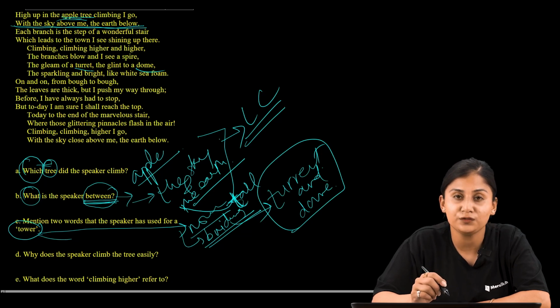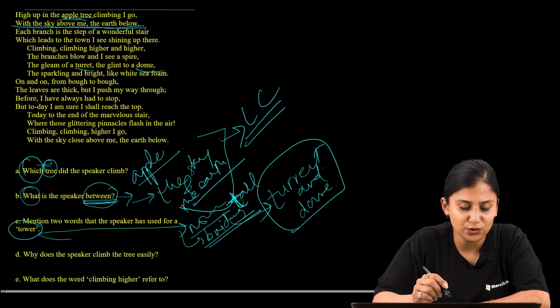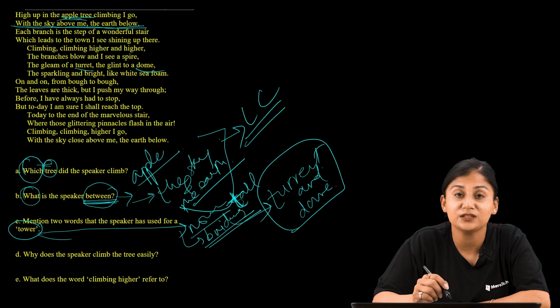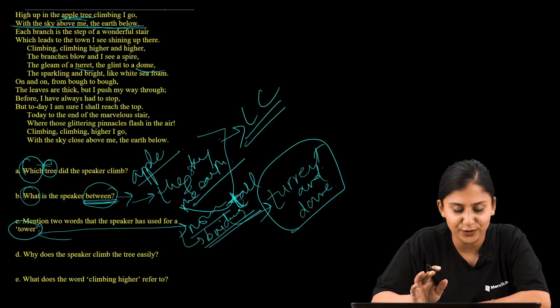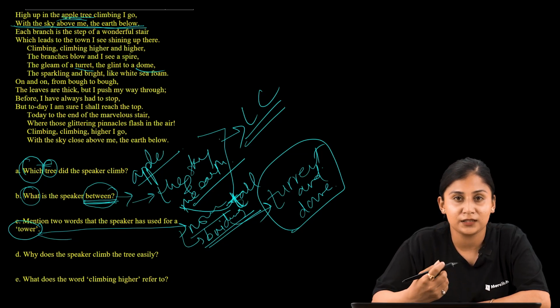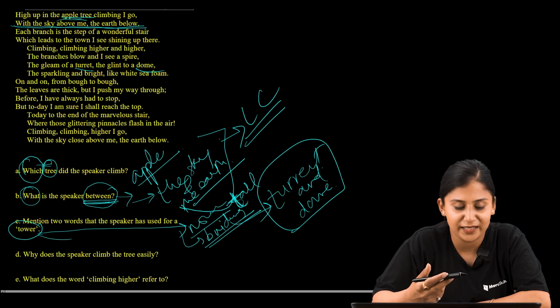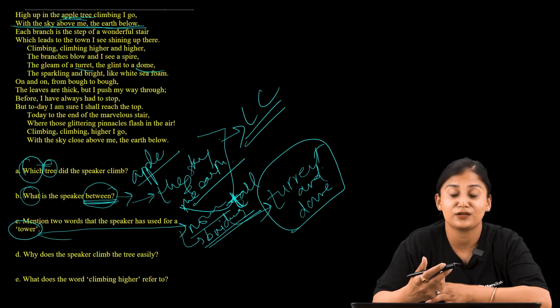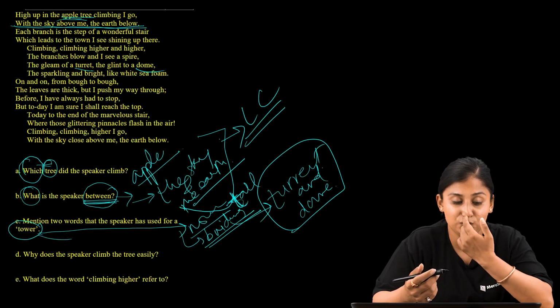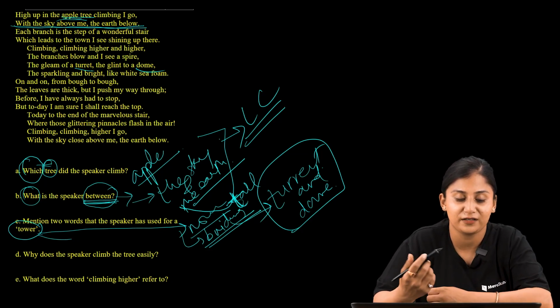Now let us move to the fourth question. Why does the speaker climb the tree easily? The question is asking you the reason the speaker is able to climb the tree easily. Now let us go to the poem and find out the answer.